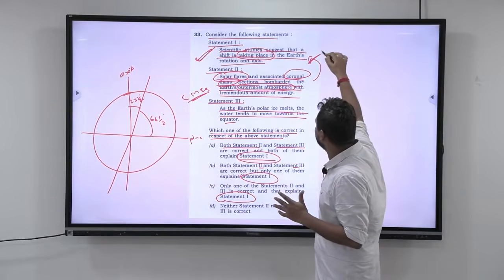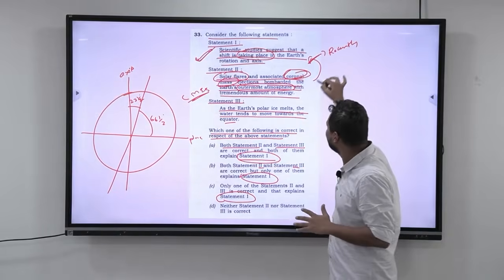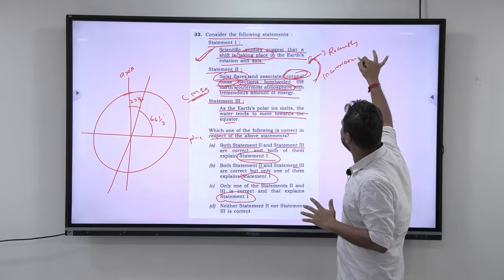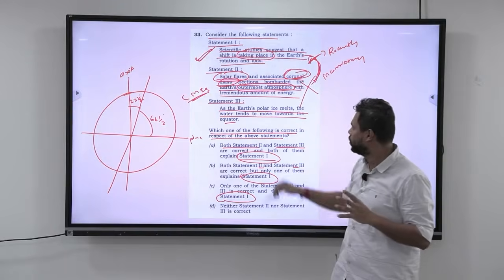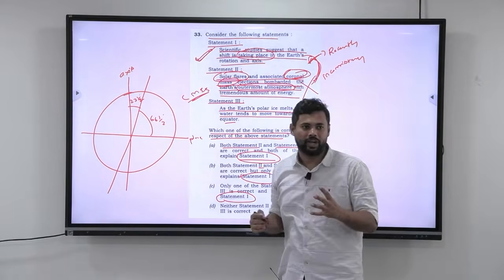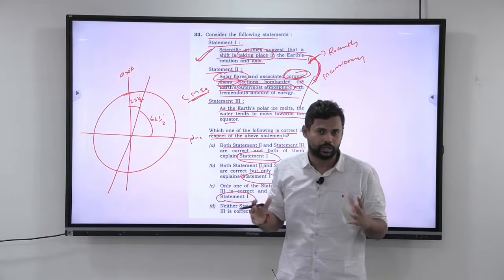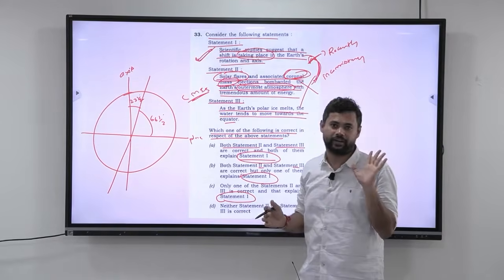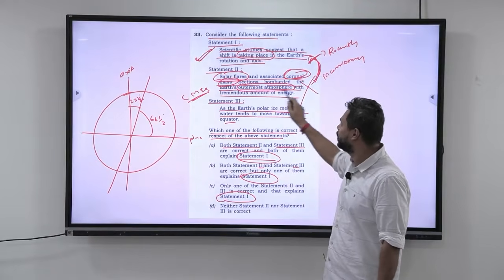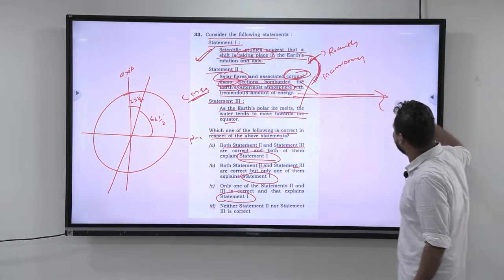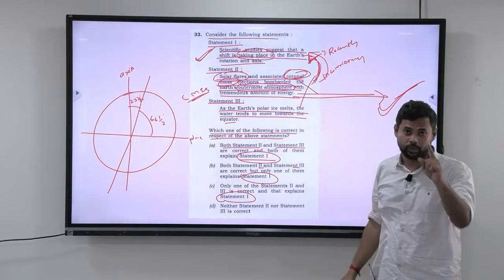So statement 1 tells us that something is happening very recently, but this is something that was happening from the time the Earth was formed. So there is inconsistency when you see statement 2 to statement 1. So statement 2 is wrong. Also, these coronal mass ejections and solar flares mainly affect the ionosphere. They are mainly stopped at the magnetosphere. So at the outermost atmosphere, they definitely affect. So this statement as such, solar flares and associated coronal mass ejections bombarded the Earth's outermost atmosphere with tremendous amount of energy, in itself is correct. There is nothing wrong with this. But this is not explaining this. That is why you should be very, very careful.